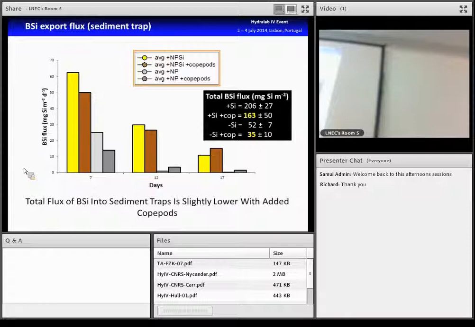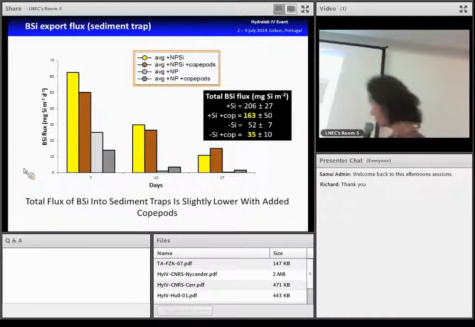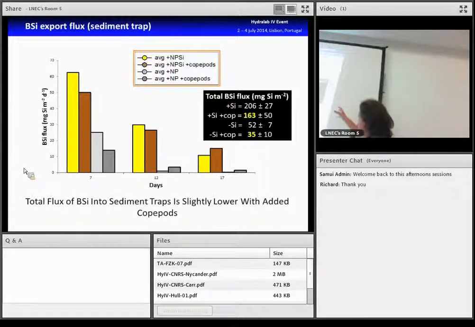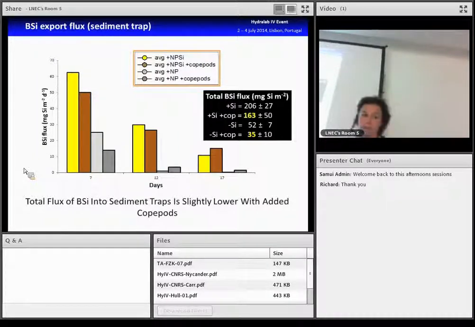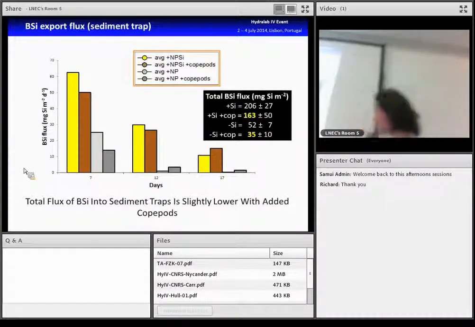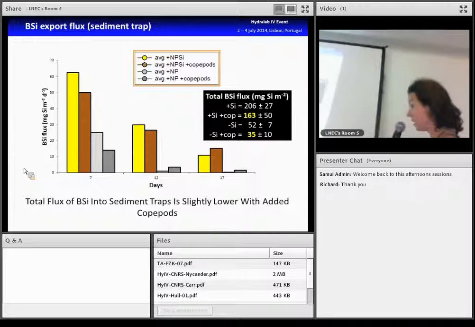And there is a little difference between the treatments, with slightly lower biogenic silica export in mesocosms where we add copepods. That suggests that the copepods didn't, in our experiments, enhance the export of carbon.